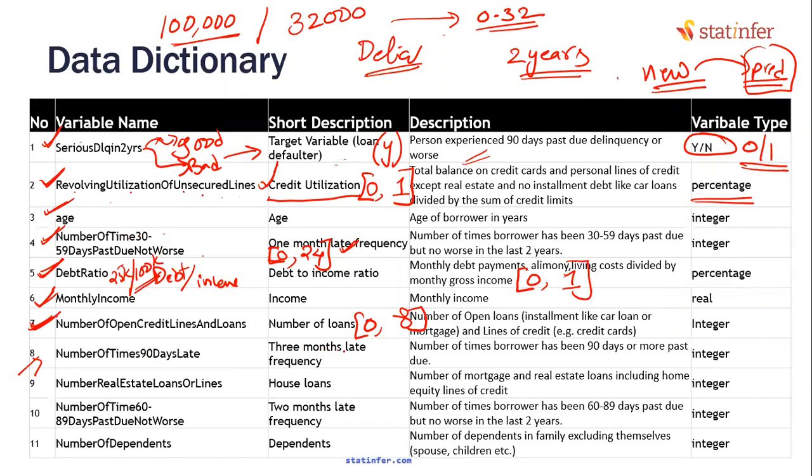Similar to this one, what are the limits for this? Tell me. 90 DPD. What are the limits? You have paid 3 months late. Minimum value 0, maximum value. How many bills are generated? 24 bills are generated. First bill you paid after 3 months. Second bill you paid after 3 months. Third bill you paid after 3 months. Like that, all the 24 bills you paid after 3 months. Then what is the maximum value?